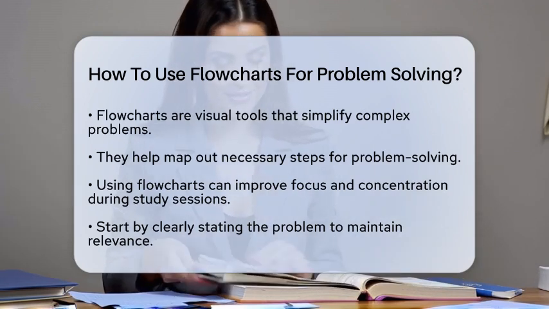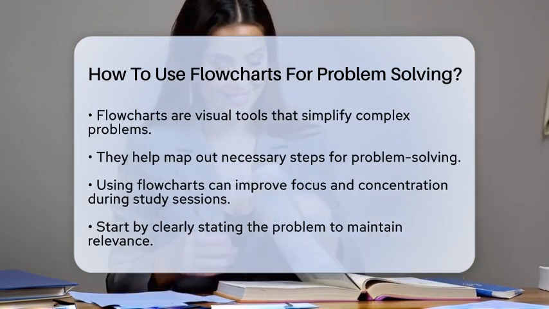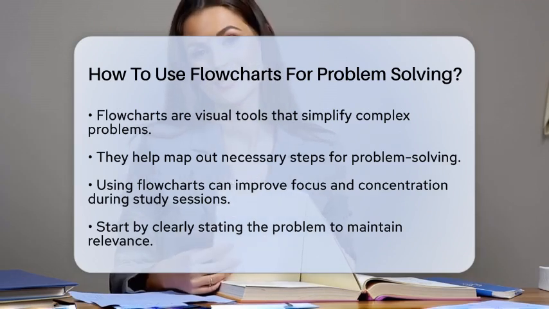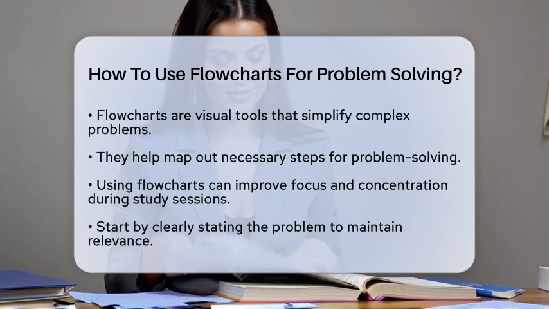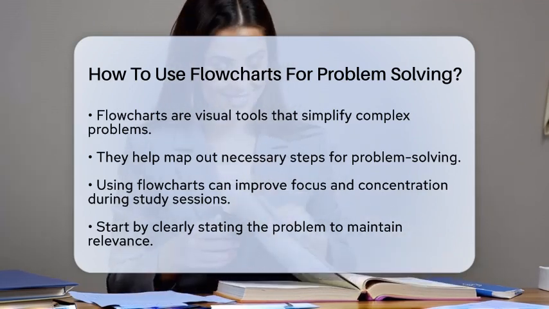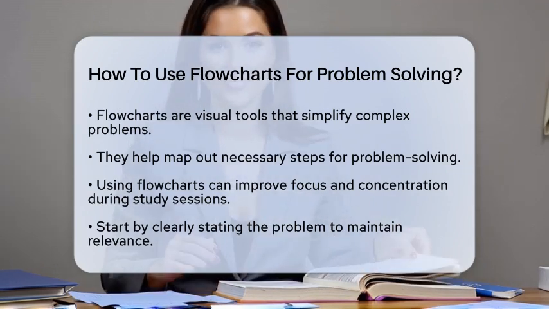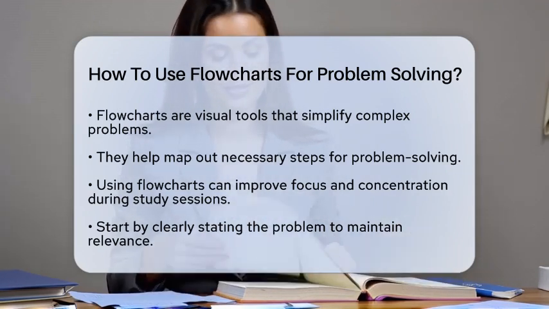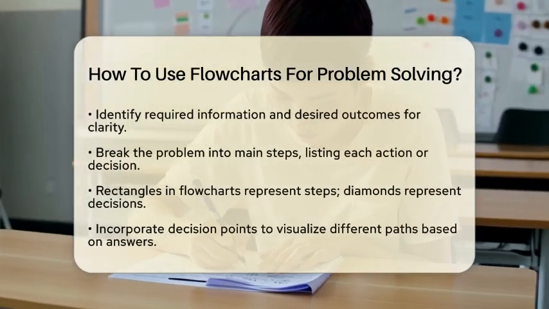To start using flowcharts for problem solving, first, clearly state the problem you want to tackle. This step is essential as it keeps you focused and ensures that every part of your flowchart is relevant to the issue at hand. Next, identify the information or resources you need and the outcome you desire. Now break the problem down into main steps. List each action or decision that must occur.